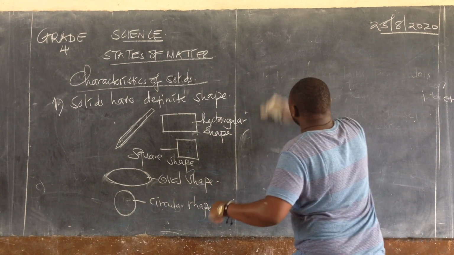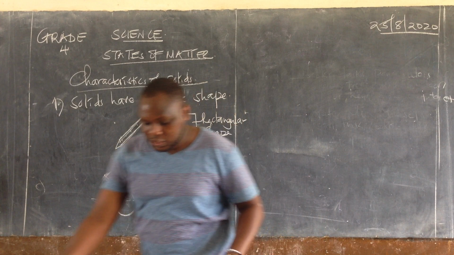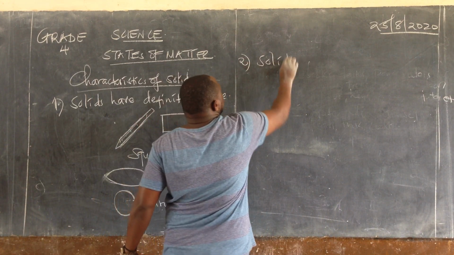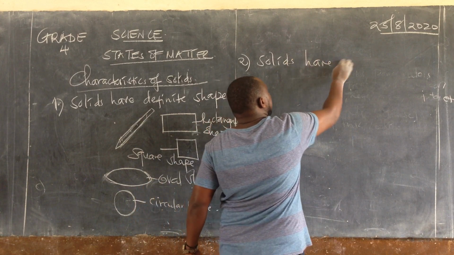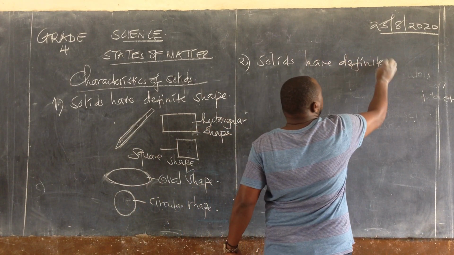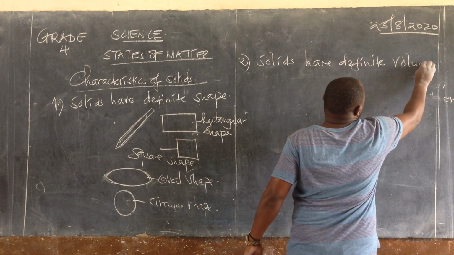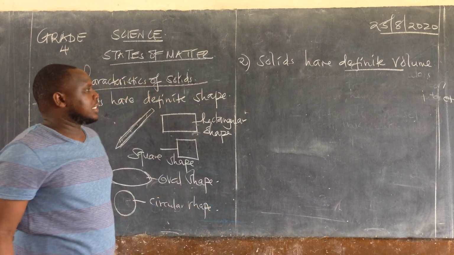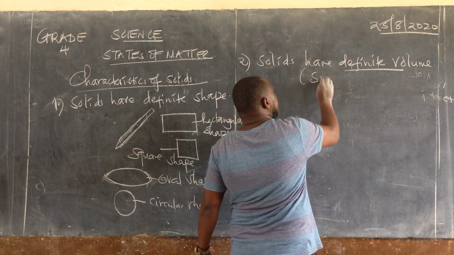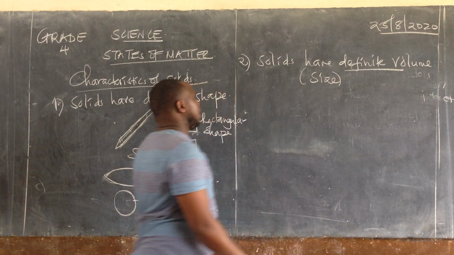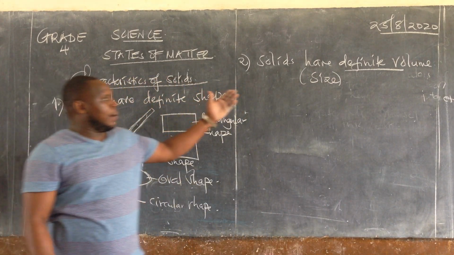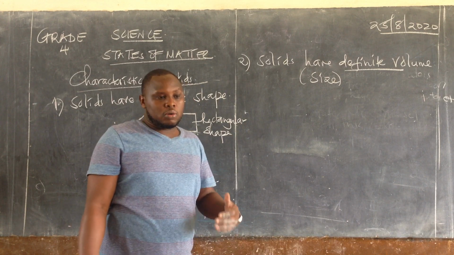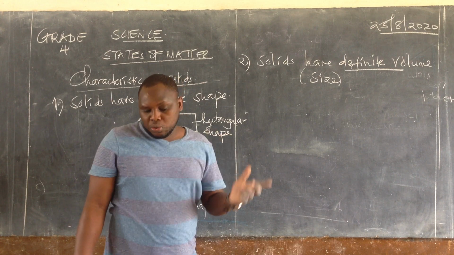Characteristic number two of solids: solids have definite volume. Sometimes volume is also referred to as size. You're going to realize that in upper classes, but there is no harm when I say that solids have definite volume or size. What do you mean by size?